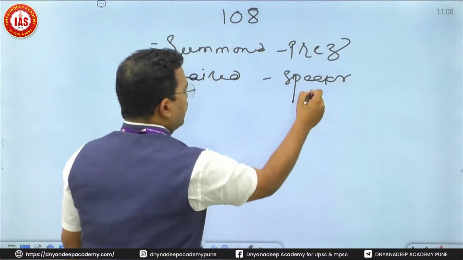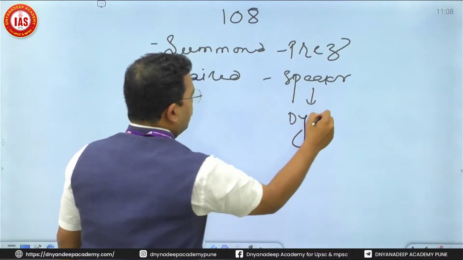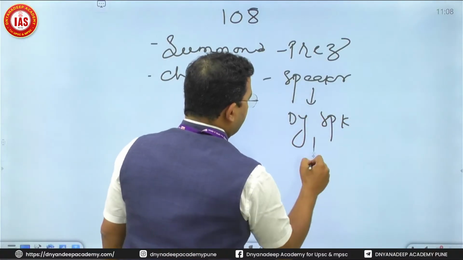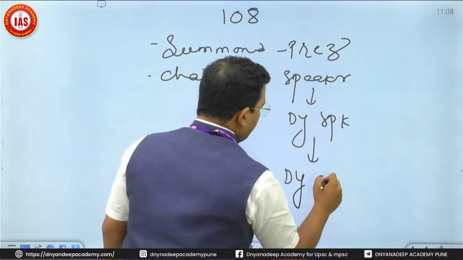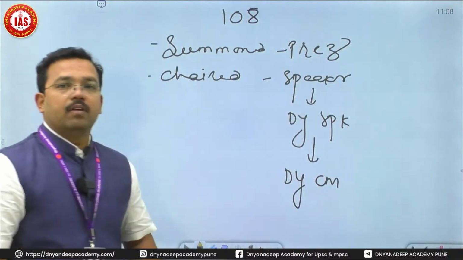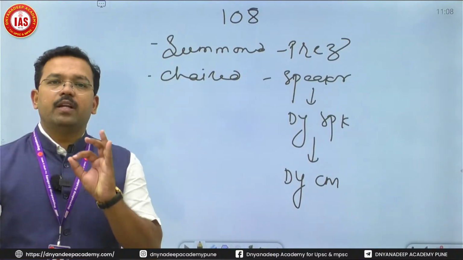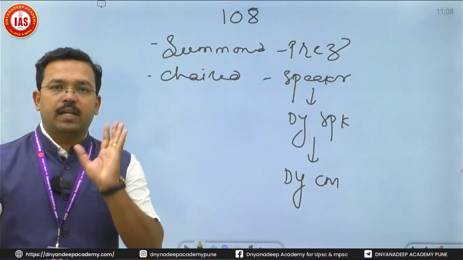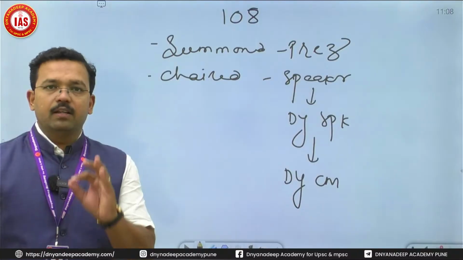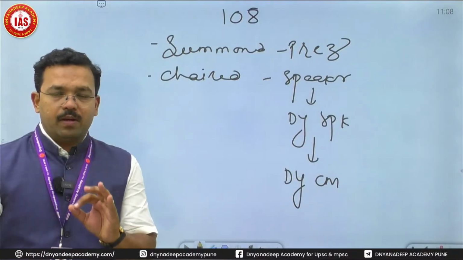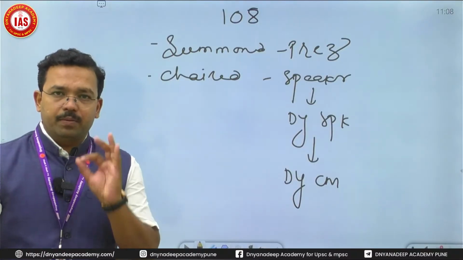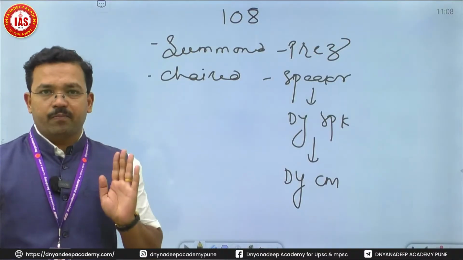Remember, if the Speaker is not there, the Deputy Speaker will be there. And if the Deputy Speaker is not there, Rajya Sabha's Deputy Chairman will be there. One very important thing, the Chairman of Rajya Sabha will never preside over a joint sitting. I repeat once again, the Chairman of Rajya Sabha will never preside over a joint sitting.